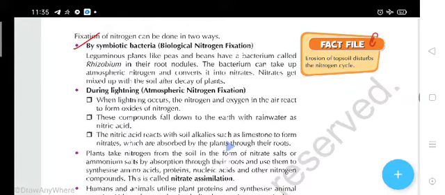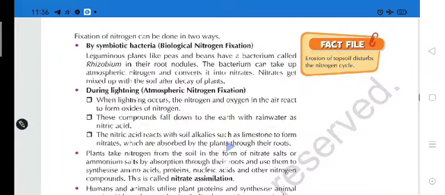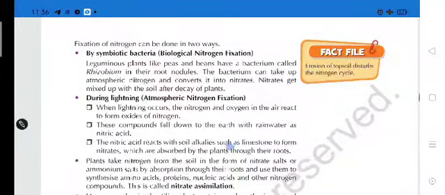In some leguminous plants like pea and beans there is a bacterium called Rhizobium. Rhizobium, students, is the bacteria present in the leguminous plants, and leguminous plants are what? Pulses, which have it in their root nodules. The bacterium can take up atmospheric nitrogen and convert it into nitrates. Because of the presence of Rhizobium bacteria, atmospheric nitrogen changes into nitrates. So nitrates get mixed with the soil after decay of plants.